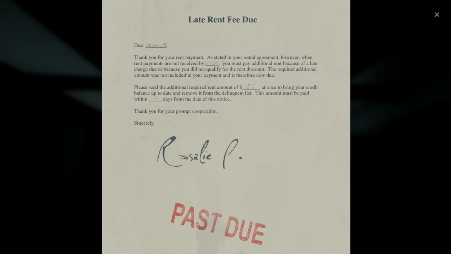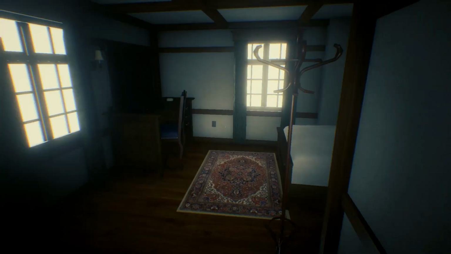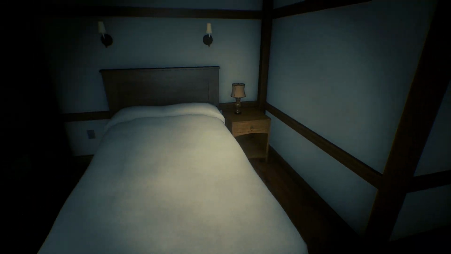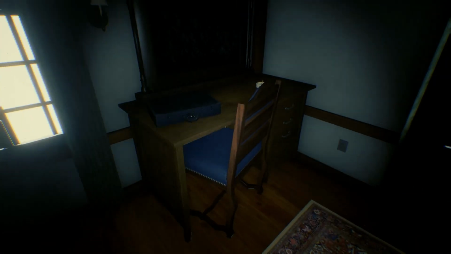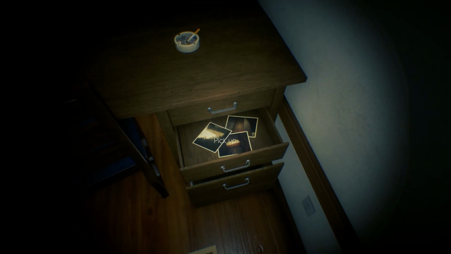There might be a dead body in here. We pick up a rent due notice confirming Steve Moss hadn't been here for some time. Dead body. Damn. What's the coincidence? Oh, and he left his briefcase. 100% he's dead. Within the desk, we find 3 photos and a notebook.